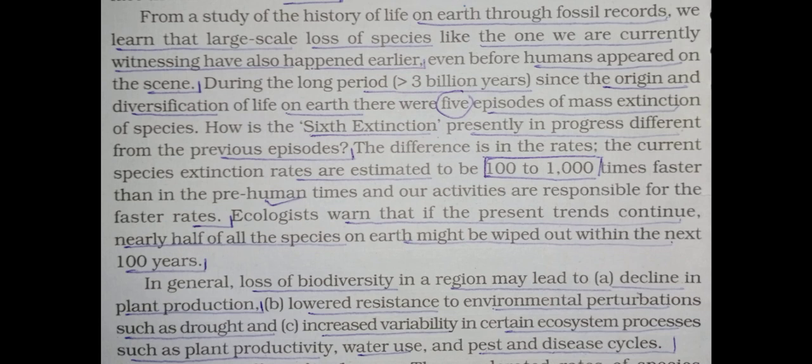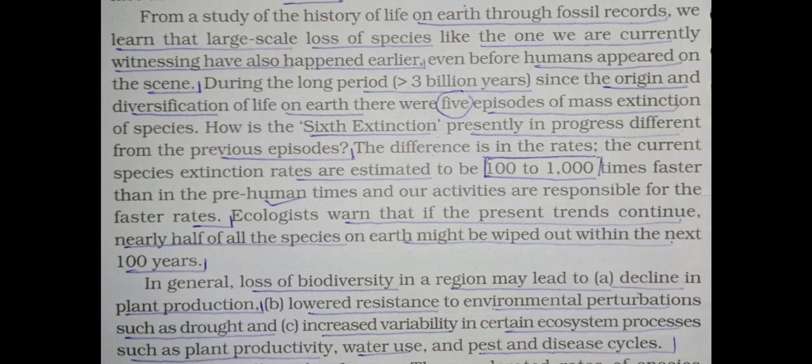See the first paragraph, from a study of the history of life on earth through fossil records. So underline fossil records, we learned that large scale loss of species like the one we are currently witnessing have also happened earlier, even before humans appeared on the planet.